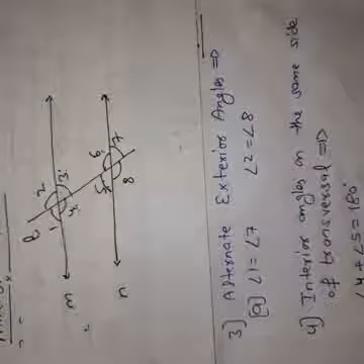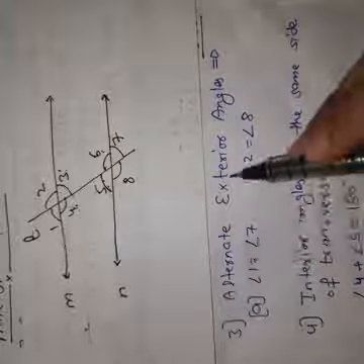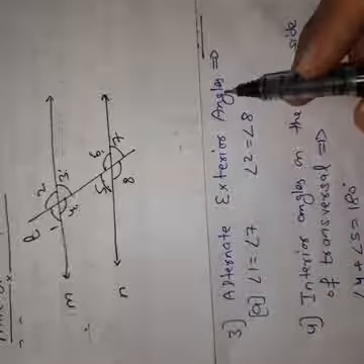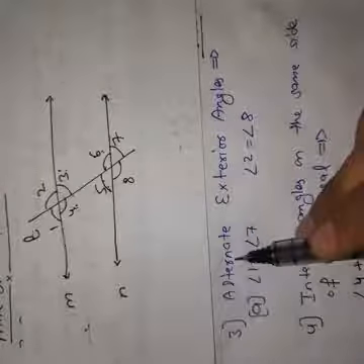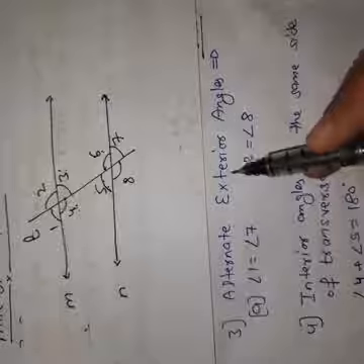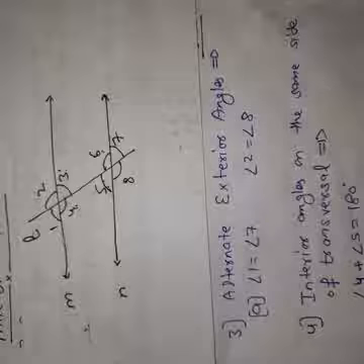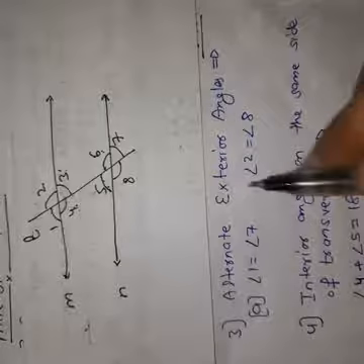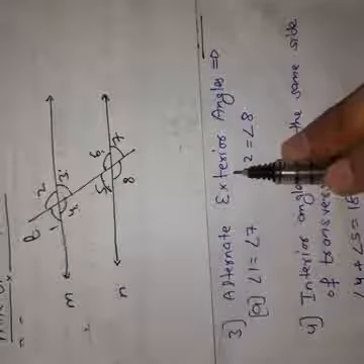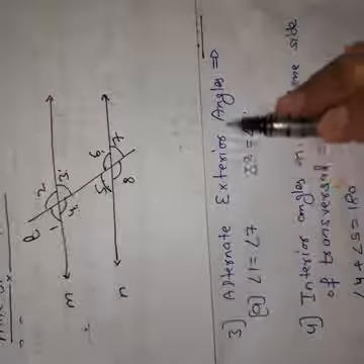So dear students, our next pair of angles is alternate exterior angles. As you can tell from the name, alternate means on alternate sides, exterior means on exterior points, and angles means angles. So those angles which are on alternate sides as well as on exterior sides are called alternate exterior angles.